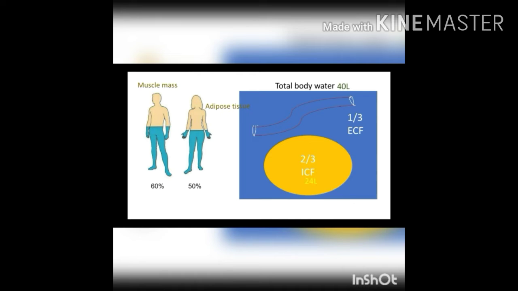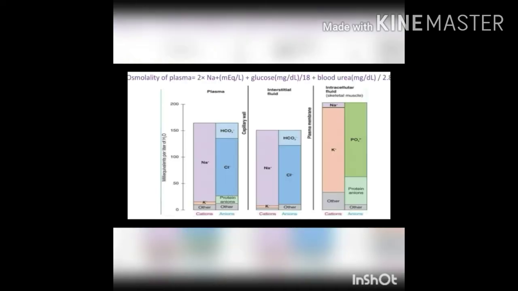It will give around 24 liter in the intracellular compartment and 16 liter in the extracellular compartment. The extracellular compartment is further divided into plasma and interstitial fluid. So plasma contains around 5 liter of fluid and interstitial compartment contains around 11 liter of fluids. Let's see how the distribution of electrolytes varies in these compartments.